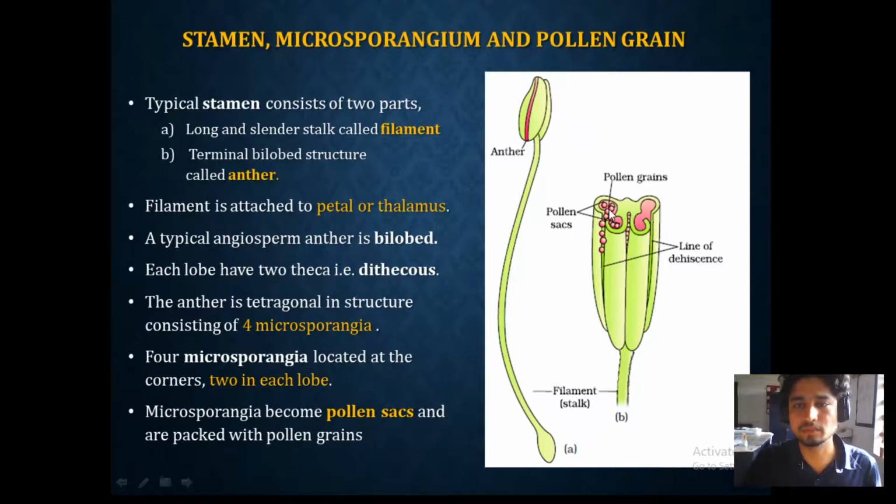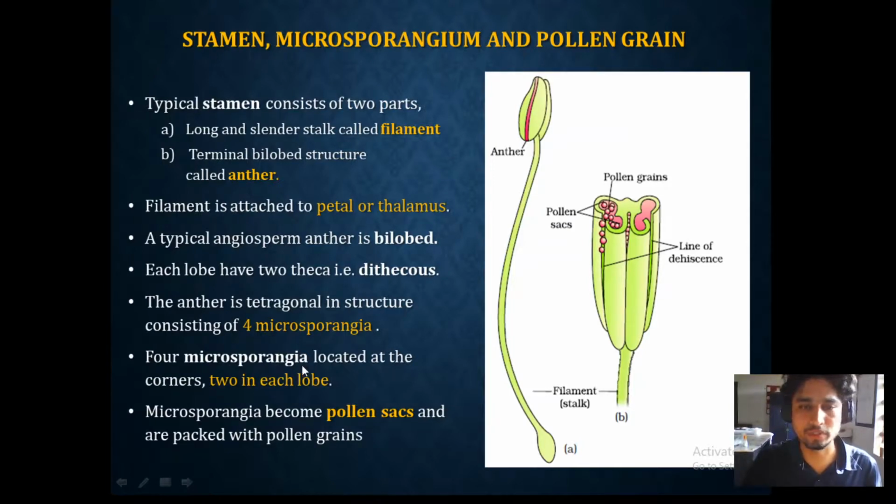The cells which are present in this dithecous lobe, whatever the cells present in this dithecous, they are modified into the microsporangia, and these microsporangia are going to produce microspores. We are going to study about this later on, but for now we know that these dithecous are carrying the microsporangia.